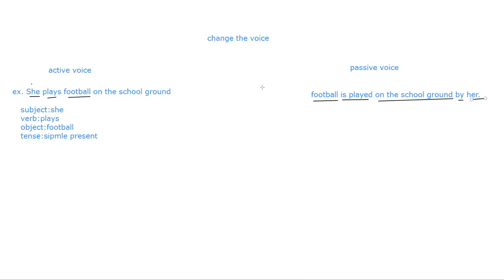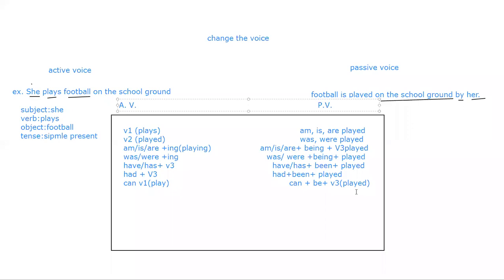So I will give you a table, active into passive, which can be helpful for you to remember how to convert the voice: how the verb should be converted into passive while making the voice. While converting active into passive, here I have given one table. This is active voice and passive voice.